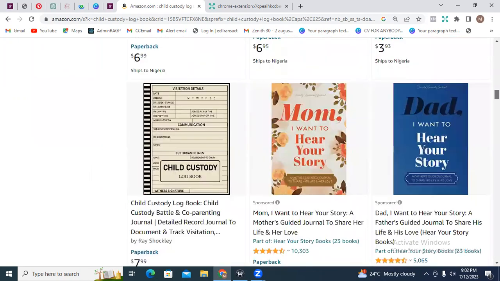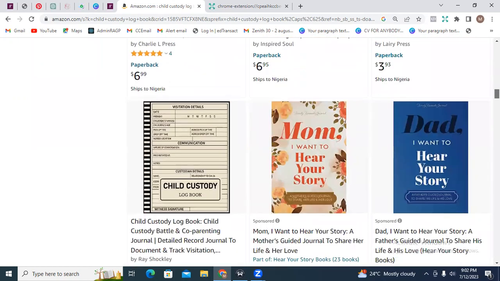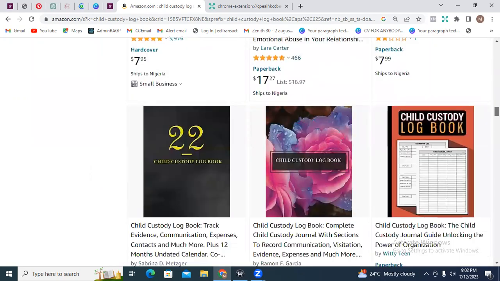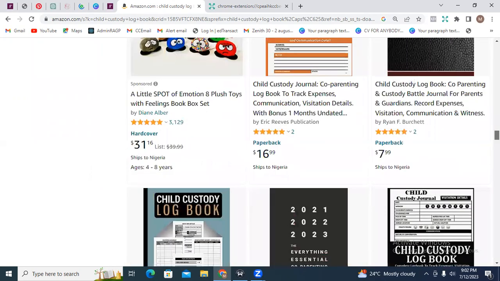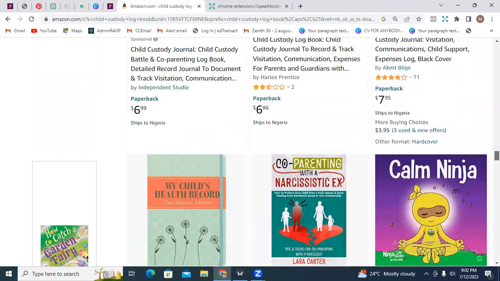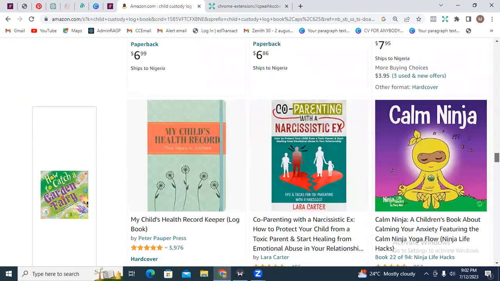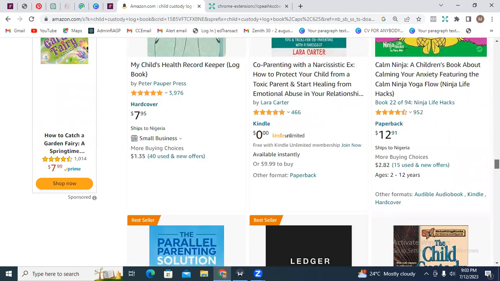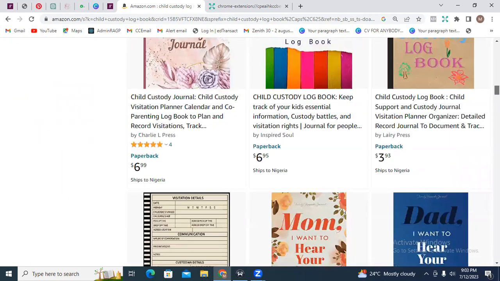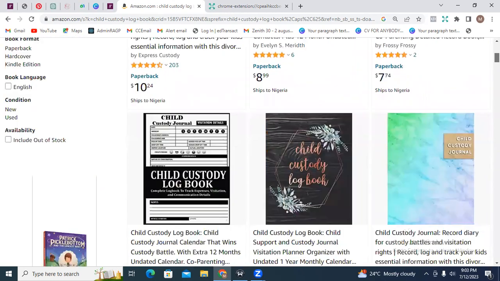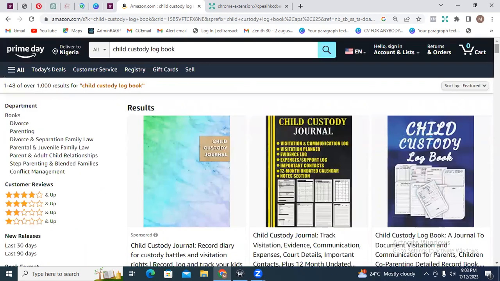So we have a couple of interesting books here already, and I believe that if you do yours, you would actually get to make sales, right? So you just want to search what we have on the first page and create something unique for yourself, all right? So that is number 6. Then let's look at number 7 already. And in number 7, we are going to be looking at maintenance logbook, right?